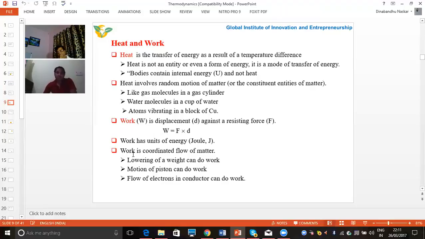In other form, work is defined as, when we are lowering the weight, it can do the work, or you can also say the motion of the piston can do the work, and the flow of electrons in the conductor can also do the work. So these are some examples by which we can see how work can be considered.